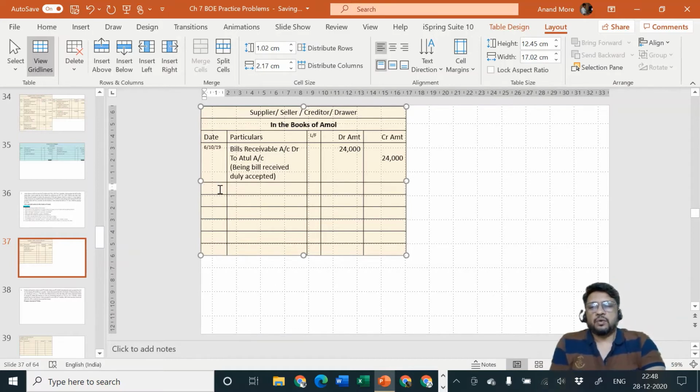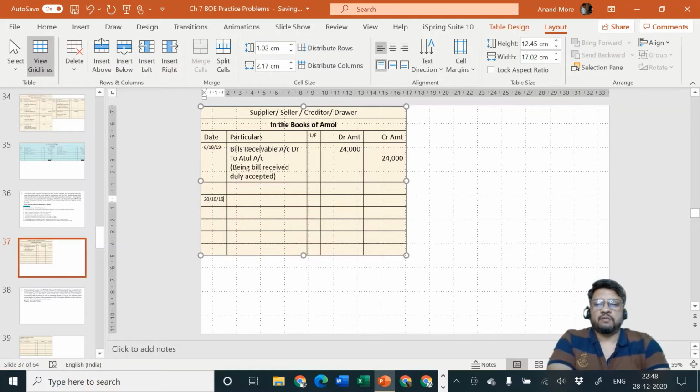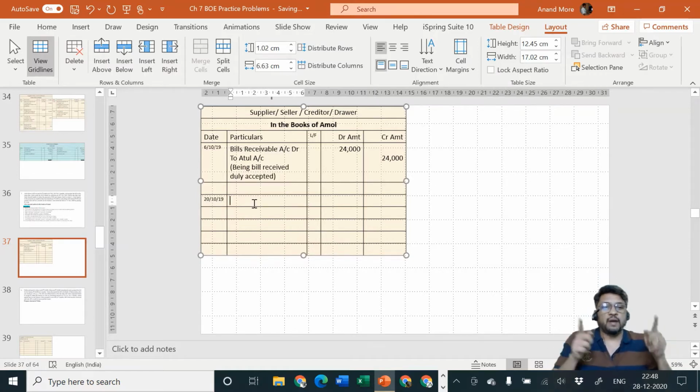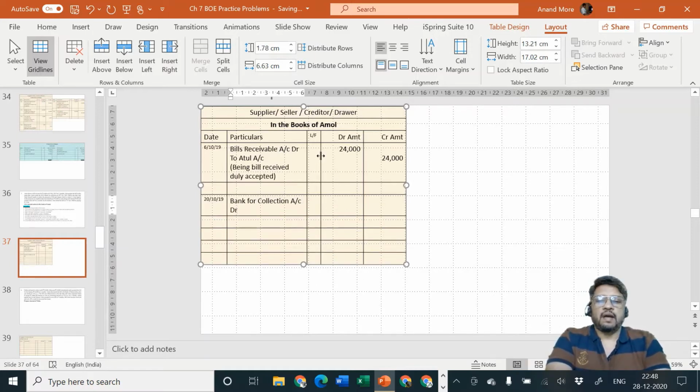Next, on 20th October we are going to send it to bank for collection. So 20th October 2019 we are going to send it to bank for collection. So entry will be, either you can use a long name, bill sent to bank for collection account, or you can use a short name, bank for collection account. Entry will be bank for collection account debit.